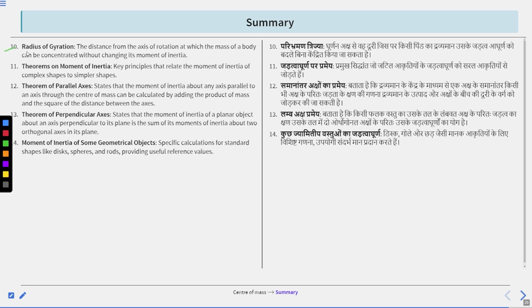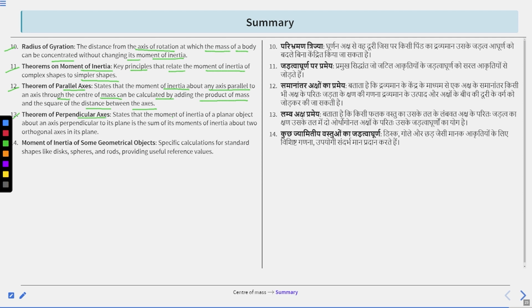10th, we learn radius of gyration, the distance from its axis of rotation at which the mass of a body can be concentrated without changing its moment of inertia. 11th, theorems of moment of inertia, key principles that relate the moment of inertia of complex shapes to simpler shapes. 12th is theorem of parallel axis, which states that the moment of inertia about any axis parallel to an axis through the center of mass can be calculated by adding the product of mass and square of the distance between the axes.